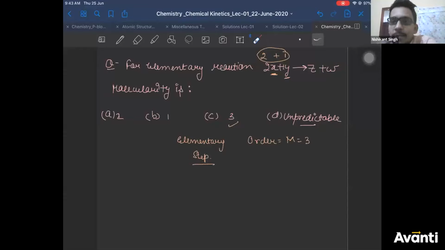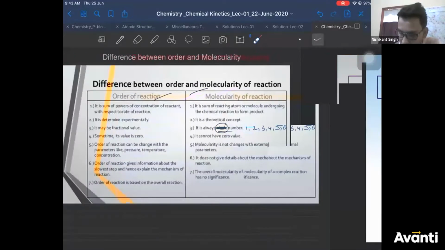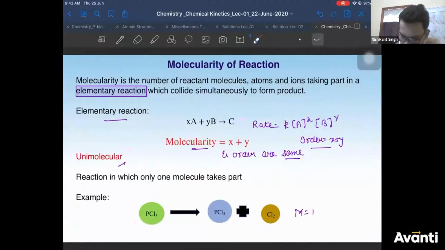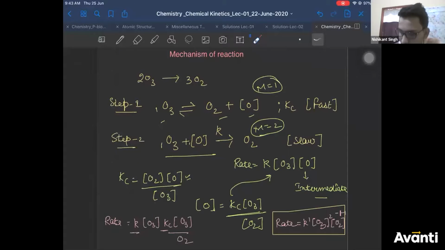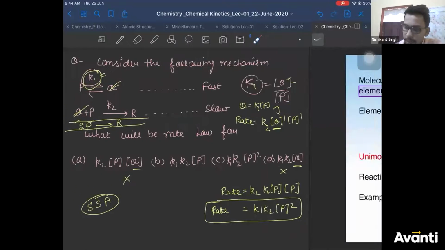Overall order cannot be negative. Overall order of the reaction, very rarely it is found to be negative. With respect to some reactant, it will become negative. We have discussed that ozone example also. Correct? Let me show it to you. We had done this example also, the ozone one. Here you saw with respect to O2 it was negative, but overall order was 2 minus 1, that is 1. It was a first order reaction. If somebody asks you what is the order of the reaction, it's a first order reaction. Okay? Overall. So let's move ahead.